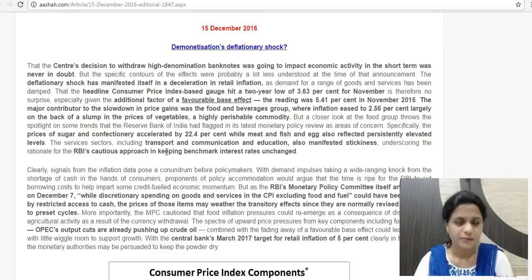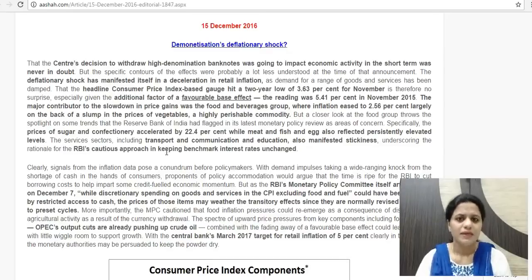But that is not what the RBI did. It is seen that inflation is going down, meaning prices are going down in food and beverages and the grain sector. But in other sectors like sugar and confectionaries, fish, meat, egg, the prices are persistently at the same level. Even transport and communication and education prices remain at the same level. So that is why there is no need to change the interest rates, because if interest rates go low, the economy is brought into activity again.